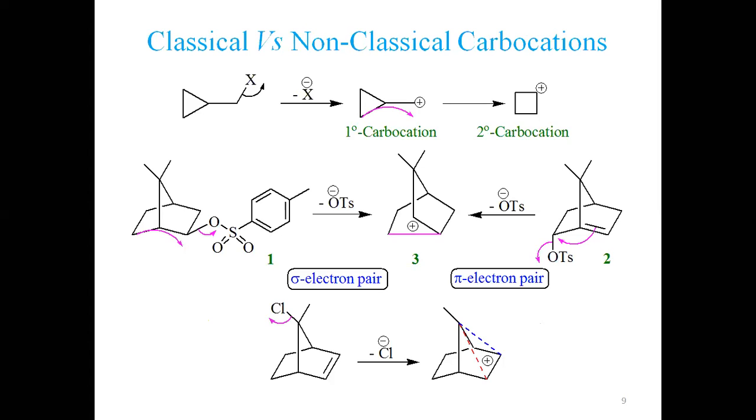So you should stop calling carbon positively charged entities carbonium ions. Keeping in mind, carbonium ion doesn't exist. It is the carbocation, not carbonium, right? So this is all about this lecture.